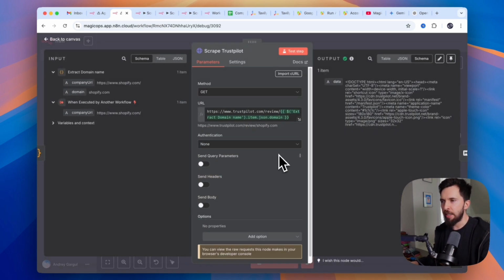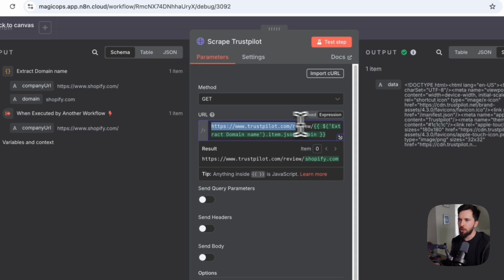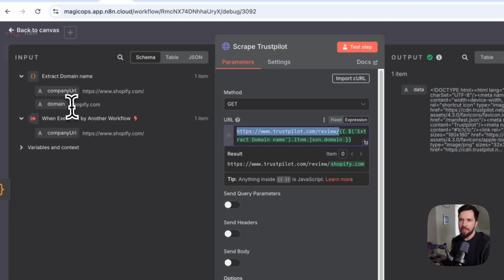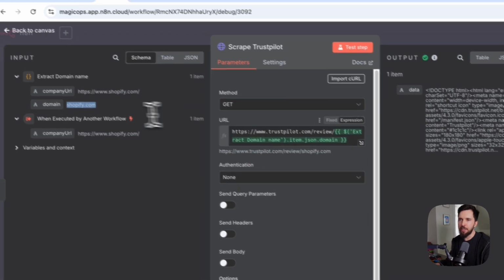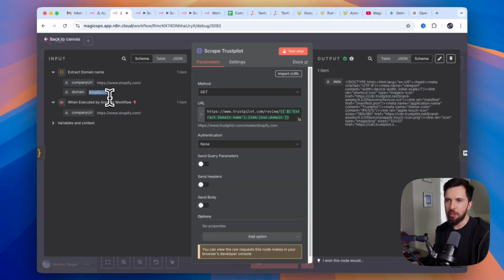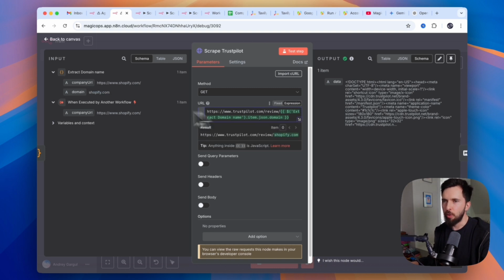But the reason why it's important here is because all Trustpilot review pages are structured the same way. It's trustpilot.com/review, and then it's this domain. And of course, this domain doesn't have www. It's just the last part of that domain. So that's why I wanted to do it this way.